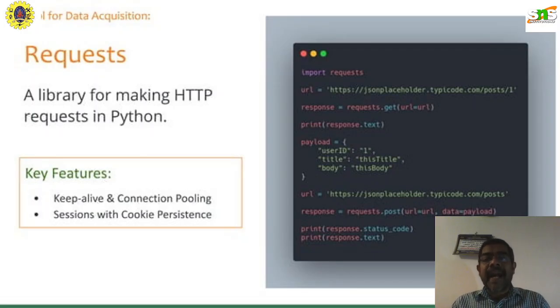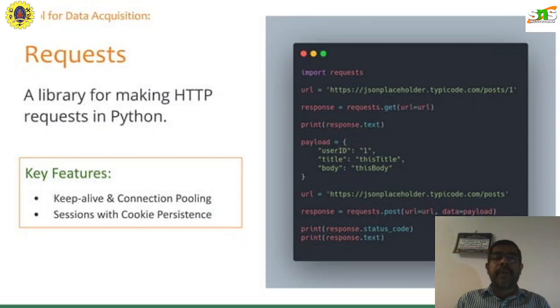First of all, I define from which website I am going to extract or crawl the information. I define one variable, URL. Within single quotes, you specify the URL path where you are going to collect your information. Along with that, you add two parameters, posts slash one.